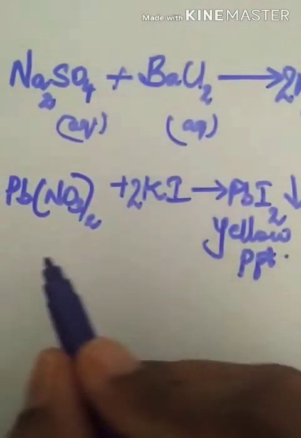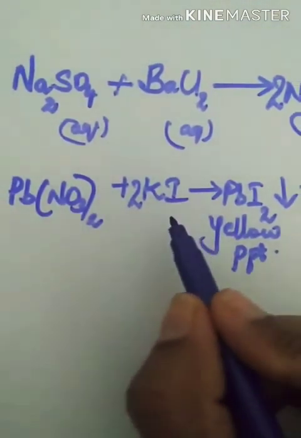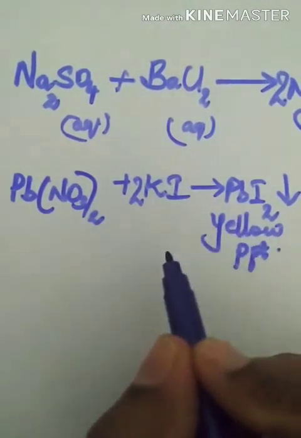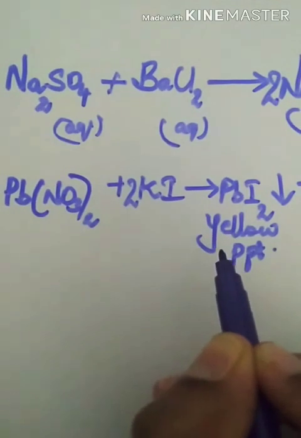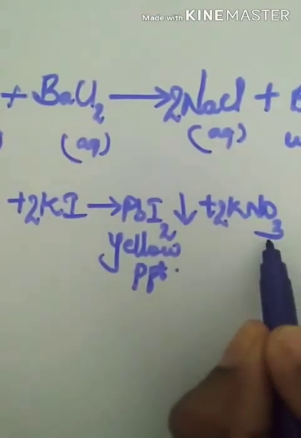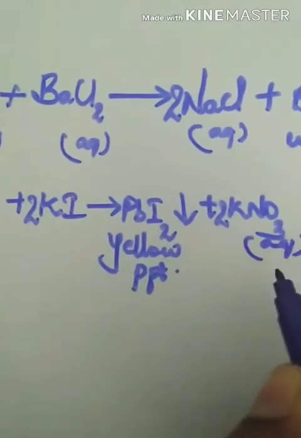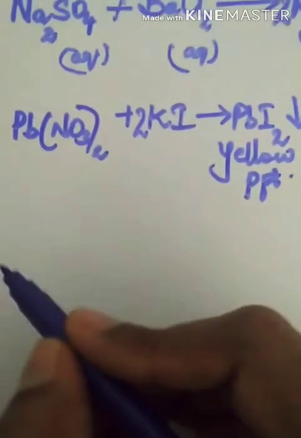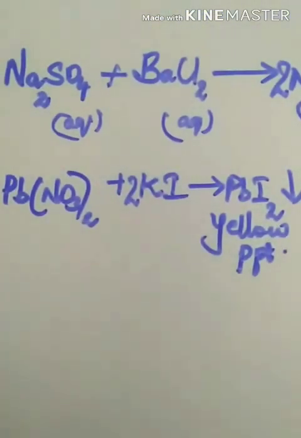What happens when lead nitrate reacts with potassium iodide? A double displacement reaction takes place, wherein you get a yellow precipitate and potassium nitrate in aqueous form. So we have discussed 3 examples. Now we'll go on to the last example of double displacement reaction. Now I want you to go through the last example of double displacement reaction.